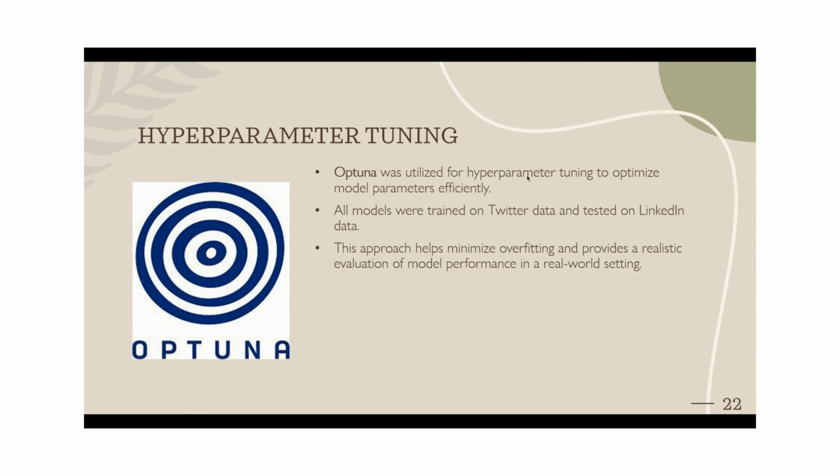We have used Optuna, where we give some particular values for the hyperparameters, and then it runs multiple times and tries to approach the best values while minimizing overfitting and producing a real evaluation, which is better for this project, since we are training on Twitter and testing on LinkedIn, which is useful to see how real world data would work with the model.